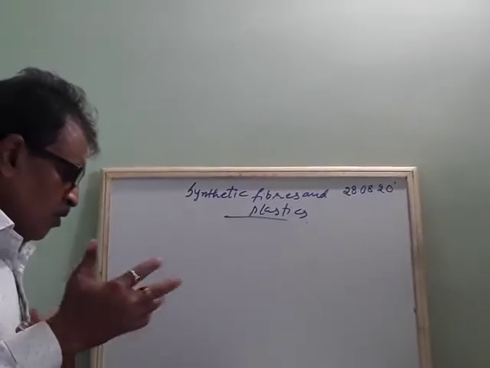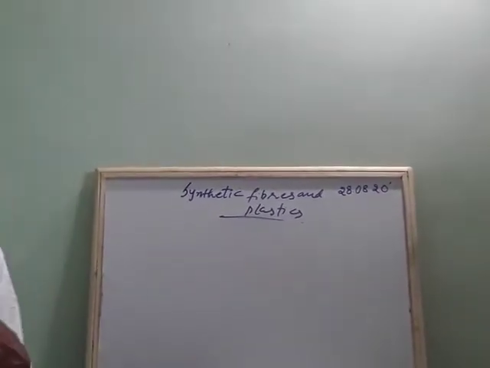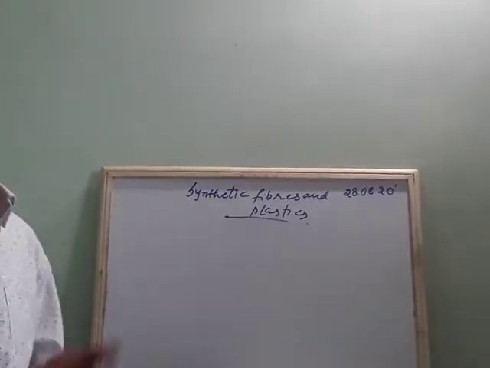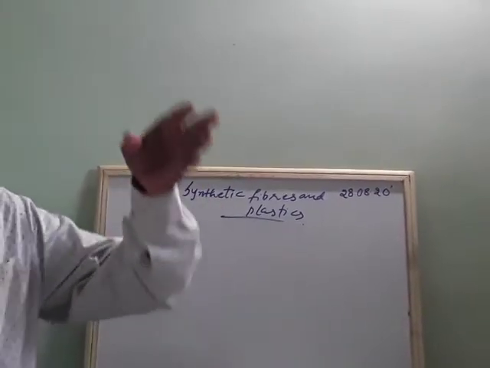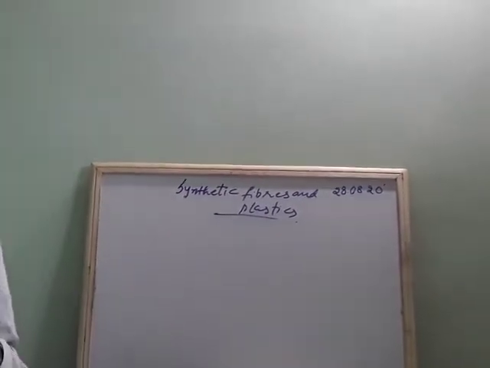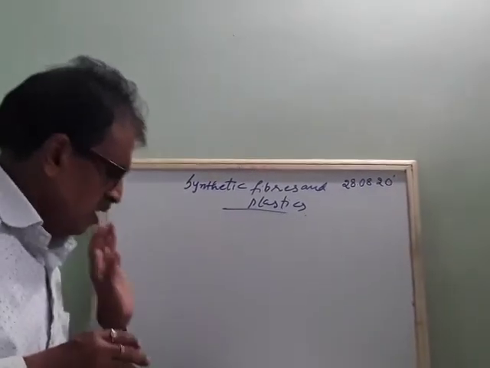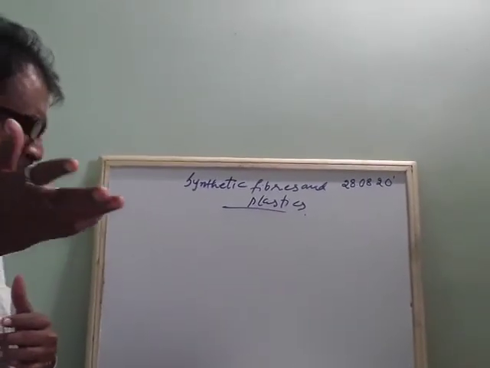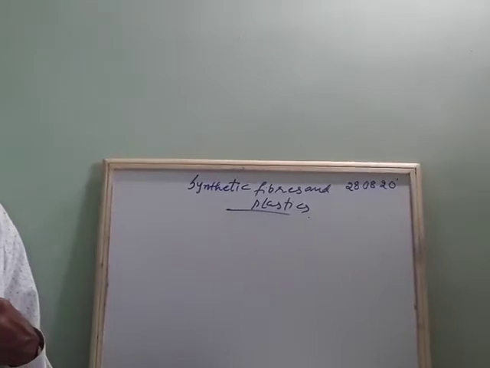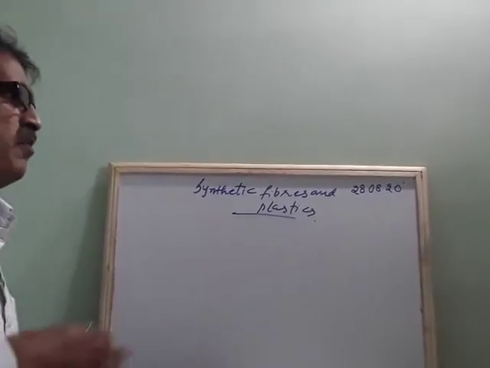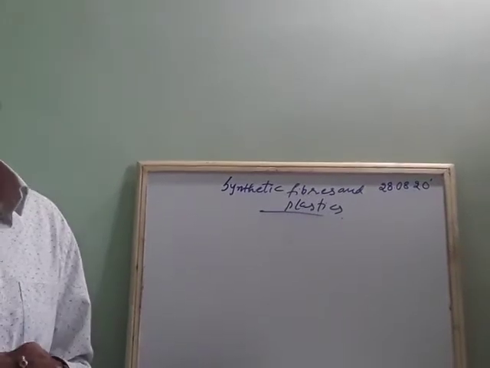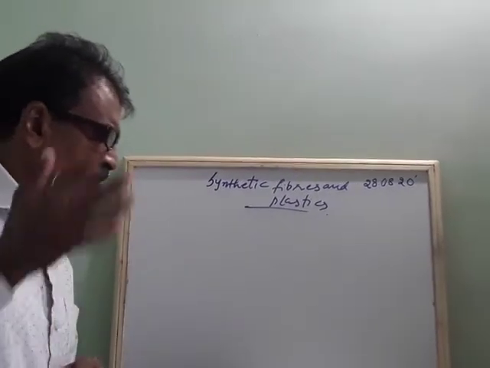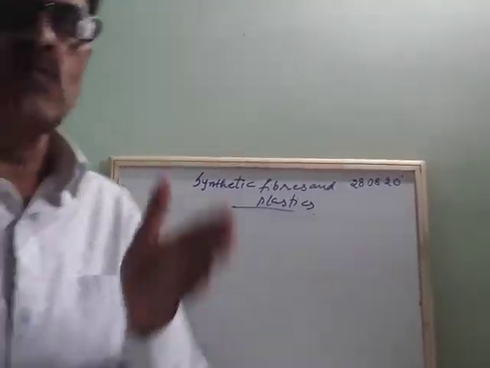Okay. So I think last year you studied about fibers. Fibers obtained naturally, like cotton, silk, wool, jute. These are all available from nature, from plant products. So they are called natural fibers. And on the other hand, those which are not available in nature, which are made by man, for example plastic, polyester, terracotta, are called synthetic fibers or man-made fibers. But actually we should know what synthetic fibers are, and why they are synthetic.